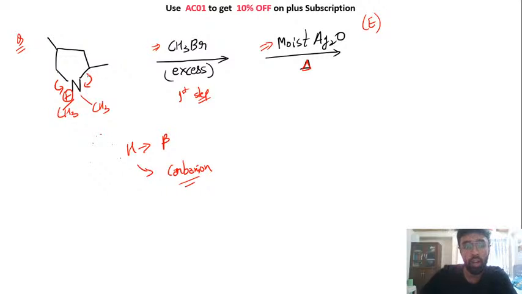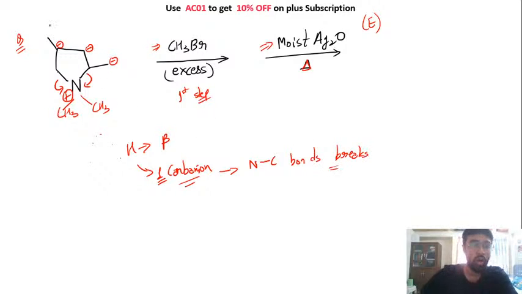Since we are creating a carbanion, you have one option to create this carbanion, or you can take out one of the hydrogens from here to create this carbanion. So you have all of these 3 options. In the first step we are creating a carbanion, and in the second step, nitrogen carbon bond breaks.